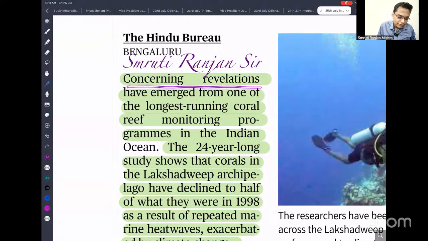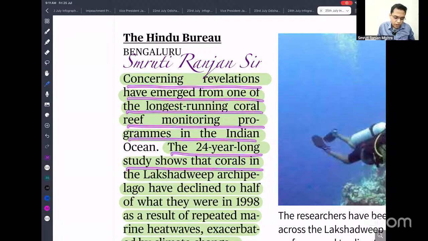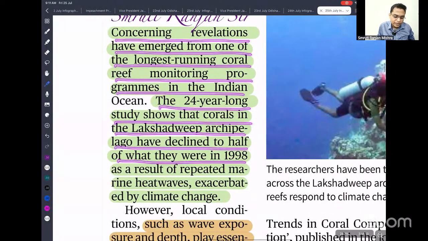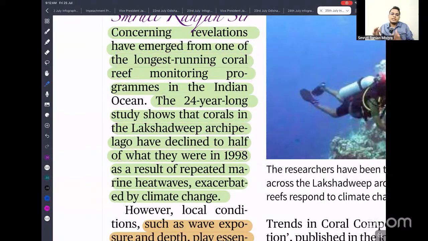The concerning revelation has emerged from one of the longest running coastal reef monitoring programs. A 20-year-long study shows that coral in the Lakshadweep archipelago has declined to half of what it was in 1998. So that means whatever the amount in 1998, now it is half. That means we are facing a severe threat to our coral reef.